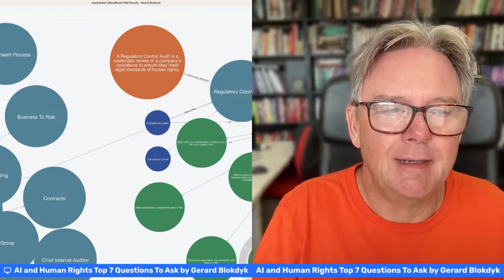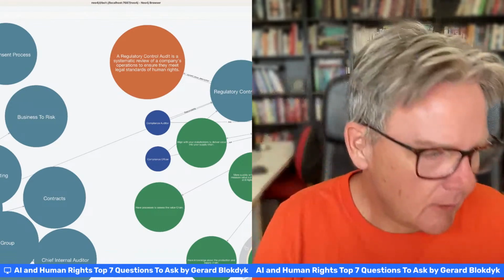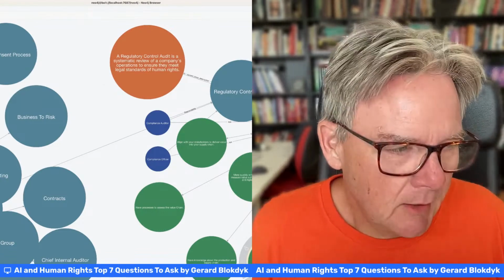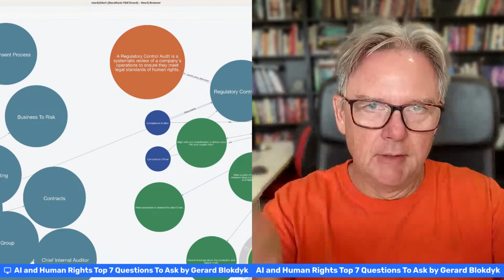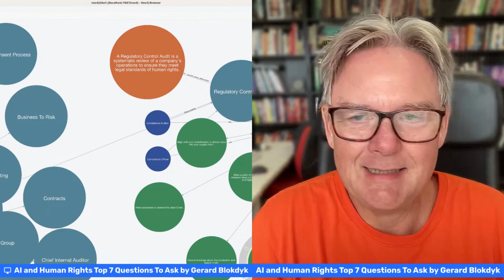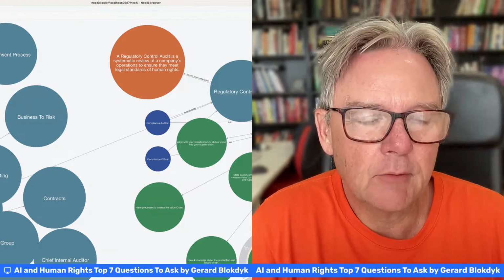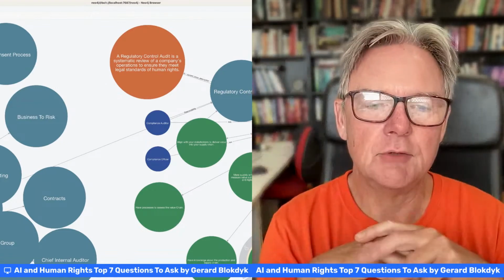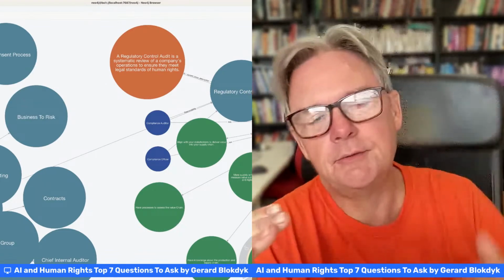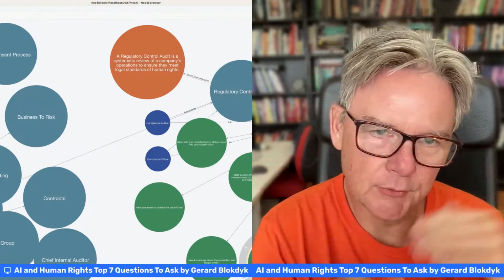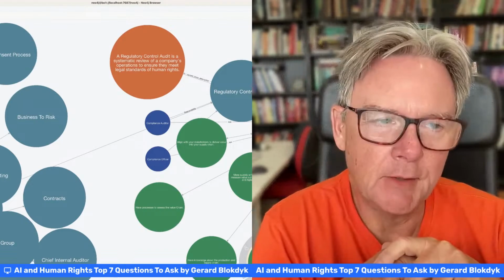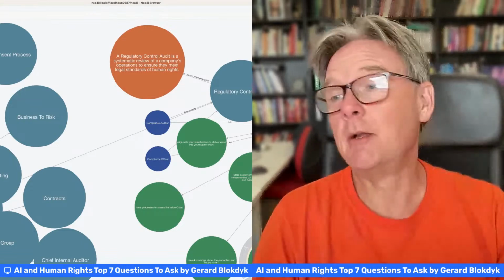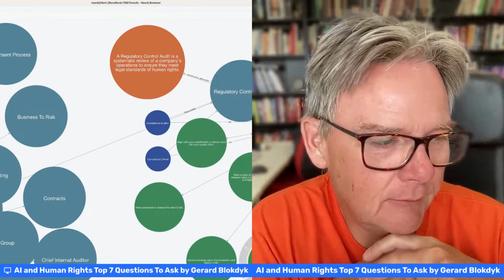We also see a number here, number 98. All our questions, and let's have a quick peek. There are 414 essential inquiries regarding human rights and artificial intelligence in this data set, and they're all numbered based on their priority. Their prioritization is organized and created based upon the relationship of the question to all the other questions. So when we do that, the most important questions come bubbling up to the top, and those are the top 7 questions that we get to see later. This one is number 98 in the ranking, so it's one of the top 100 questions, you might say, in the whole data set of 414.